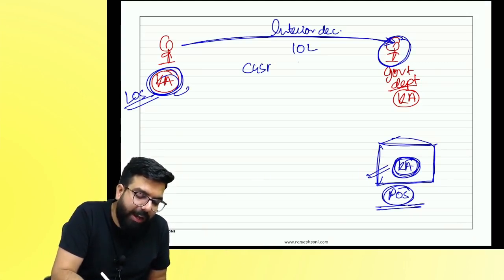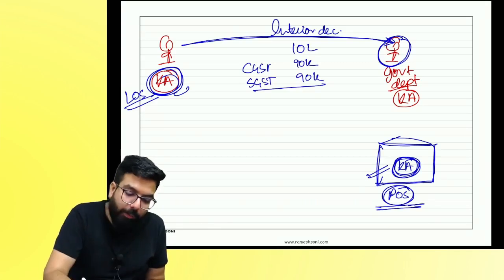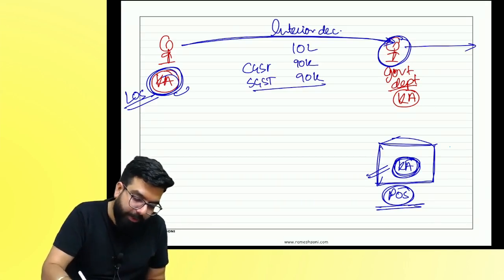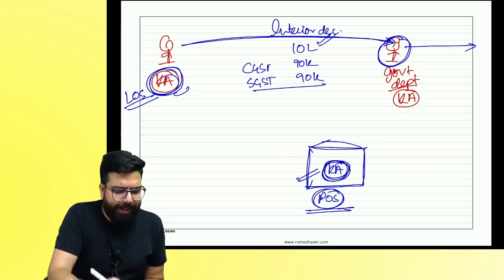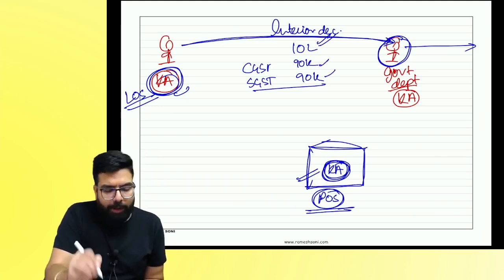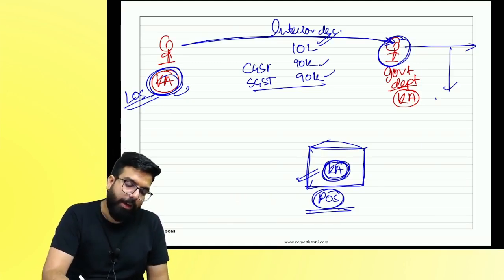CGST. For example, I charge 90,000 CGST and the same SGST. My question is, will the government department deduct TDS? Yes or no? Is the value more than 2.5 lakh? Did I give goods or service to the government? Will the government department deduct TDS? How much, on 10 lakh?